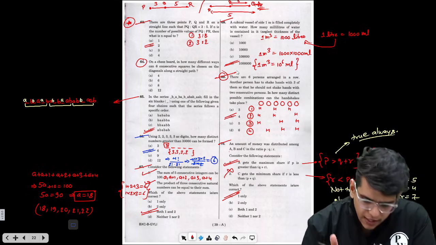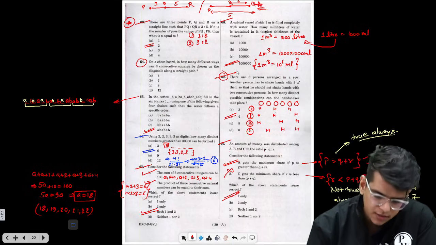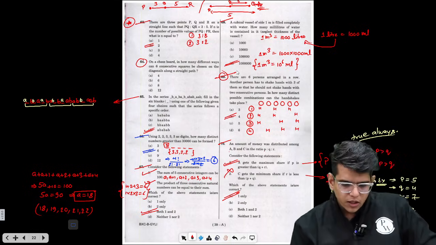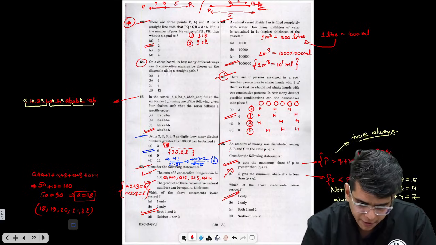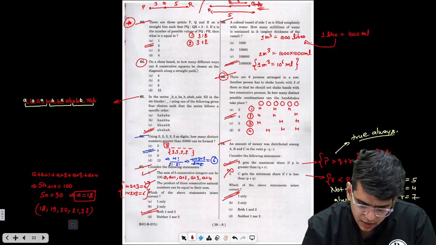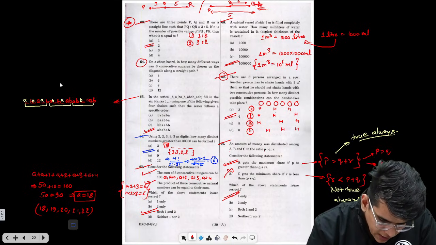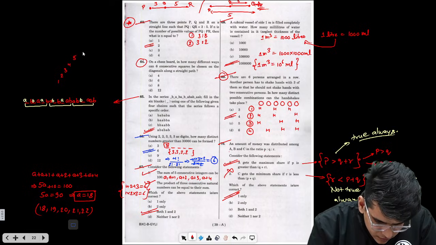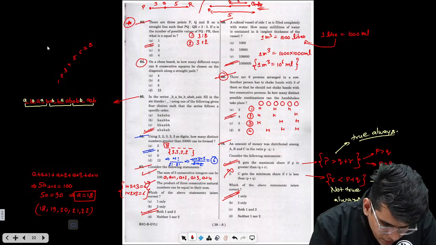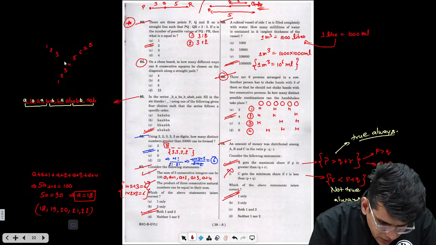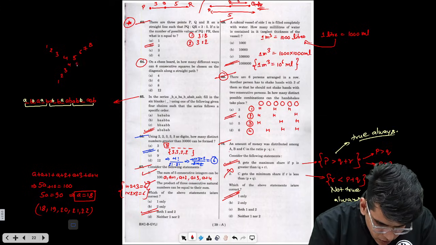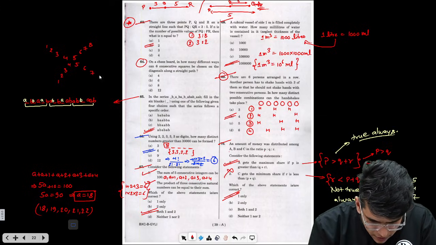Okay, now let's move to question number 64. On a chessboard, in how many different ways can 6 consecutive squares be chosen on diagonals along a straight path? So what are the diagonals? There are 8 cubes on the diagonal. Similarly, from this side also, 1, 2, 3, 4, 5, 6, 7, 8.